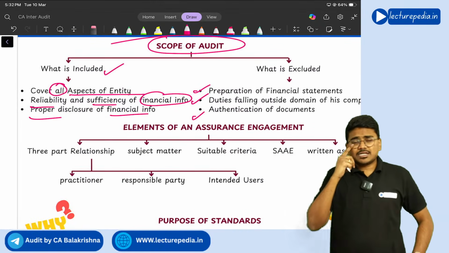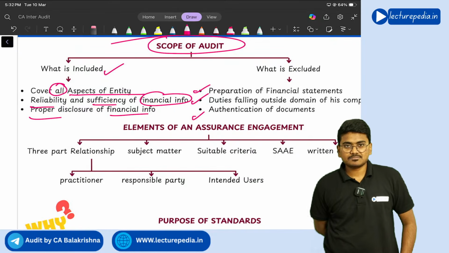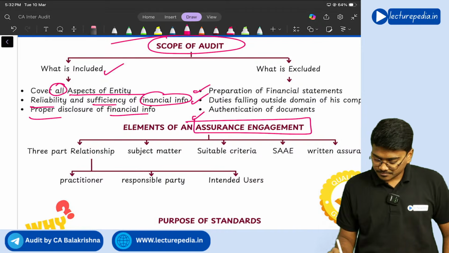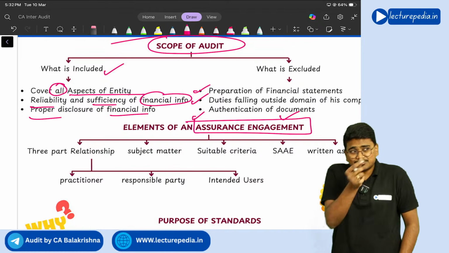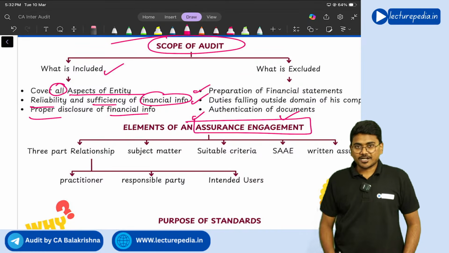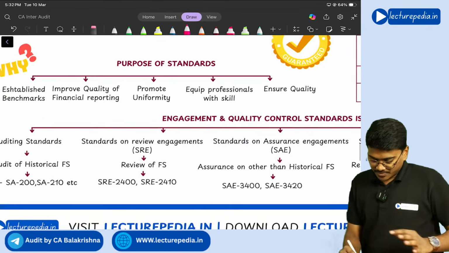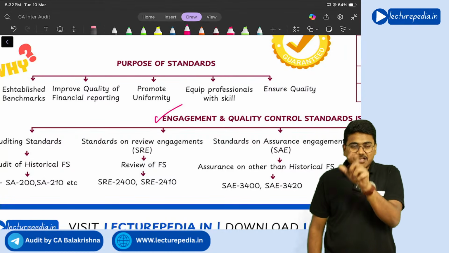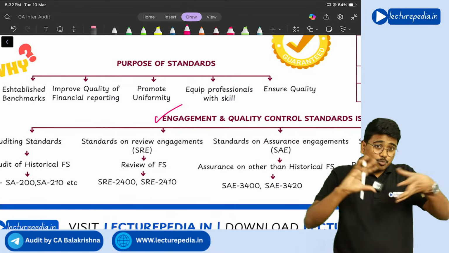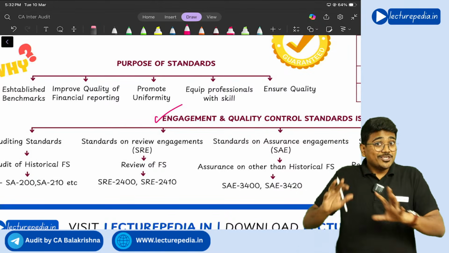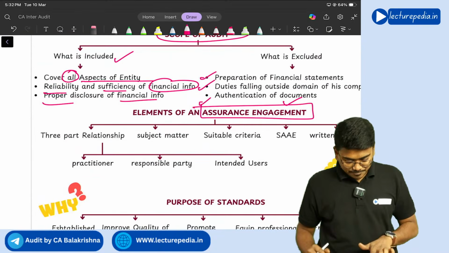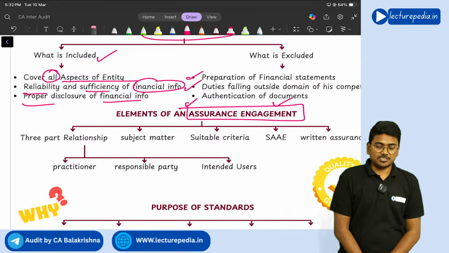Next, elements of assurance engagement. See, we will be seeing about assurance engagement and audit. There is a little bit of difference between assurance engagement and audit. In this concept, we will be seeing it, along with engagement and quality control standards. I will explain the difference between assurance engagement and audit engagement, whether both are the same or both are different, and why you cannot call audit an assurance engagement. I will be explaining it. Okay. So before that, we will see the elements of assurance engagement.